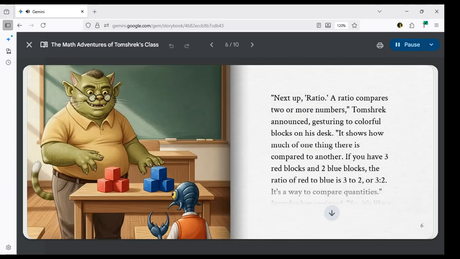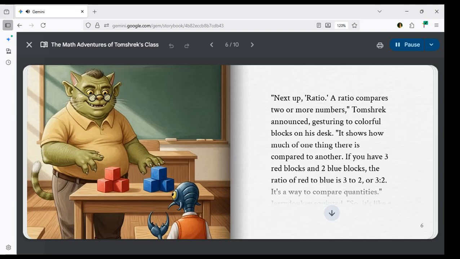Next up, ratio. A ratio compares 2 or more numbers, Tomshrek announced, gesturing to colorful blocks on his desk. It shows how much of one thing there is compared to another. If you have 3 red blocks and 2 blue blocks, the ratio of red to blue is 3 to 2. It's a way to compare quantities.